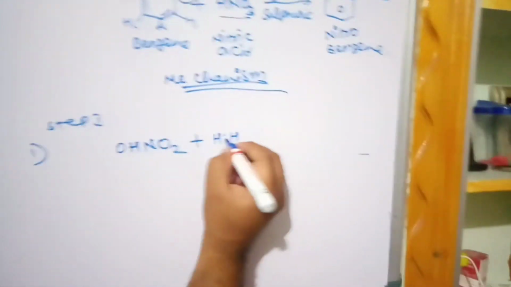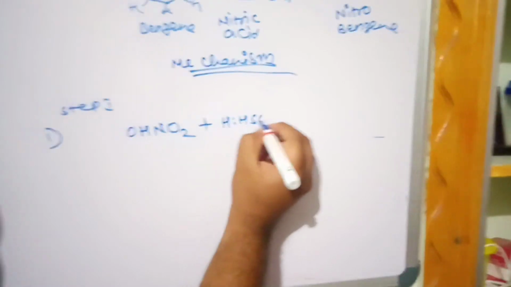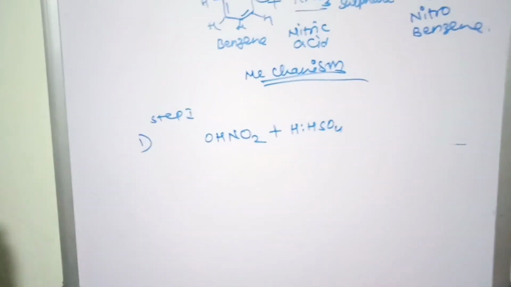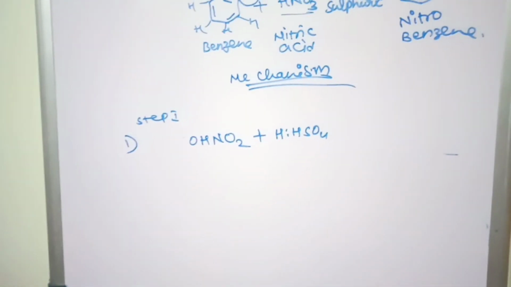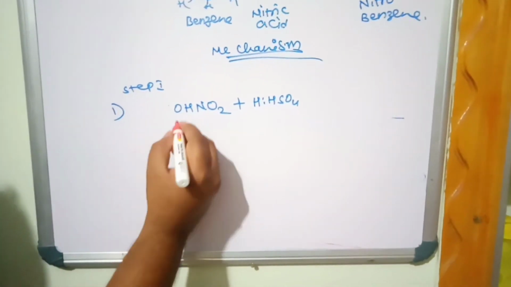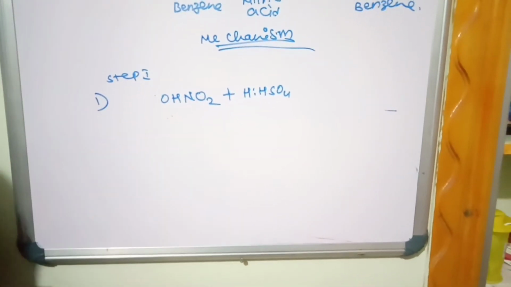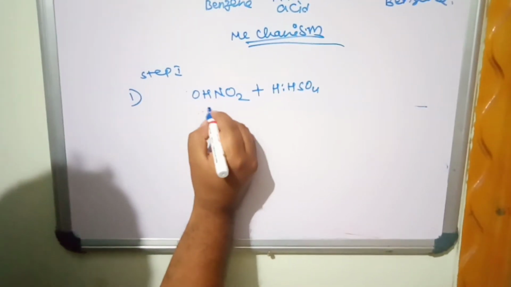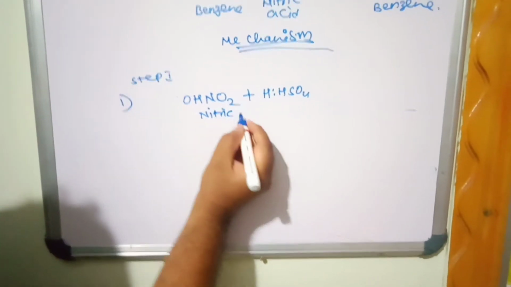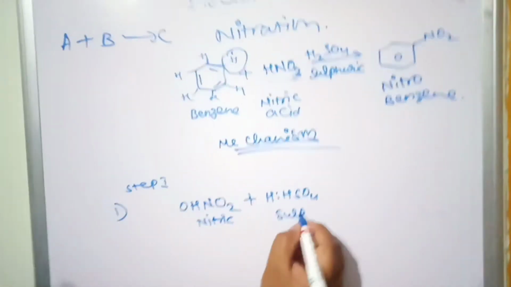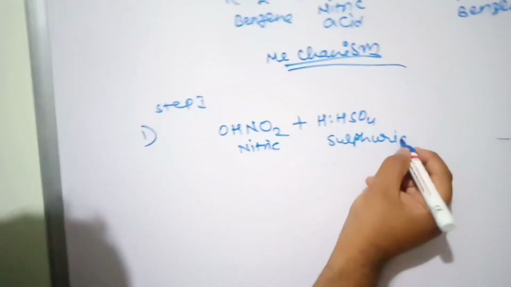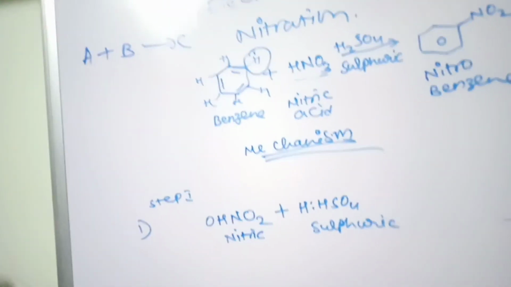I write it as H-OSO3H, just split it. Okay, this is nitric acid. This is sulfuric acid. First, the reaction takes place between nitric acid and sulfuric acid.